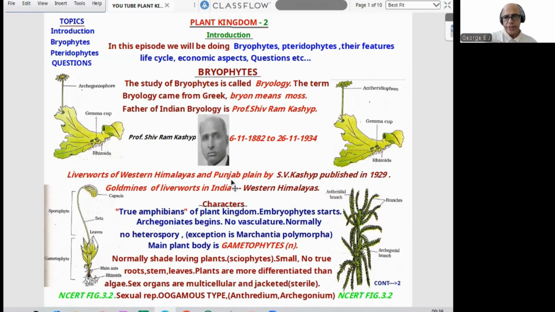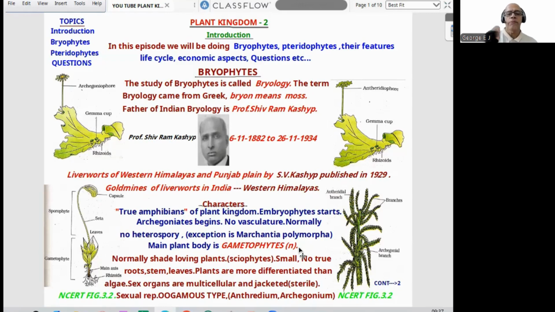Even though it is not in NCERT, there was a previous question for NEET exam. Which area in India is referred to as the gold mines of liverworts? It is Western Himalaya, because from this heading, they put the question. That is why I put it there, even though not in NCERT. Now, what are the characters of this bryophyte?